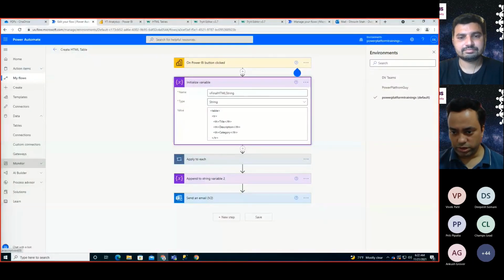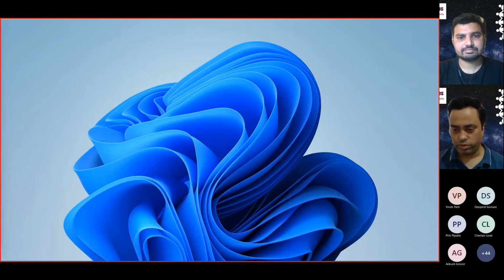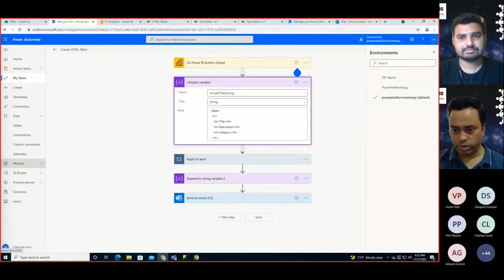So let me see what is. Okay, there is another question from Bipin. What sort of Power BI and Power Automate license is required to integrate Power BI with Power Automate?